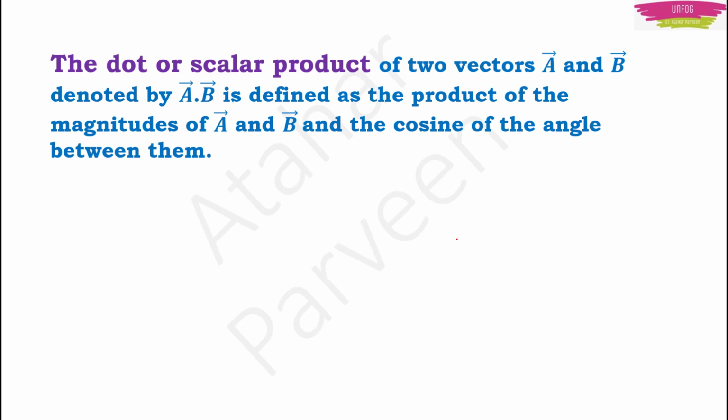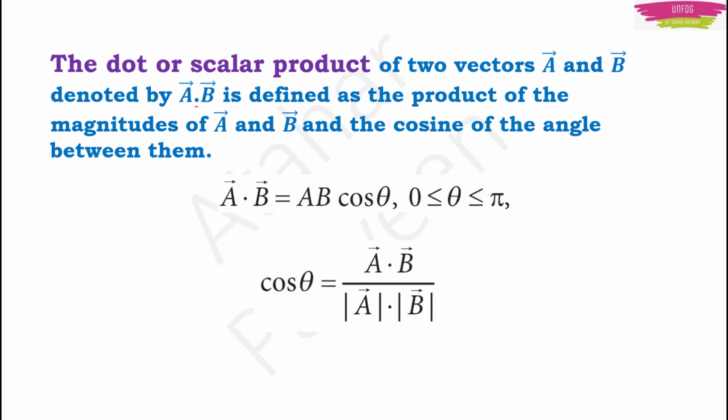Now coming to dot products. For two vectors A and B, we denote the dot product by a dot. So if we are finding the dot product between vector A and vector B, we write it like this, A dot B. And then it is defined as AB into cos theta. And the theta lies between 0 and pi, that is 0 degree and 180 degree.